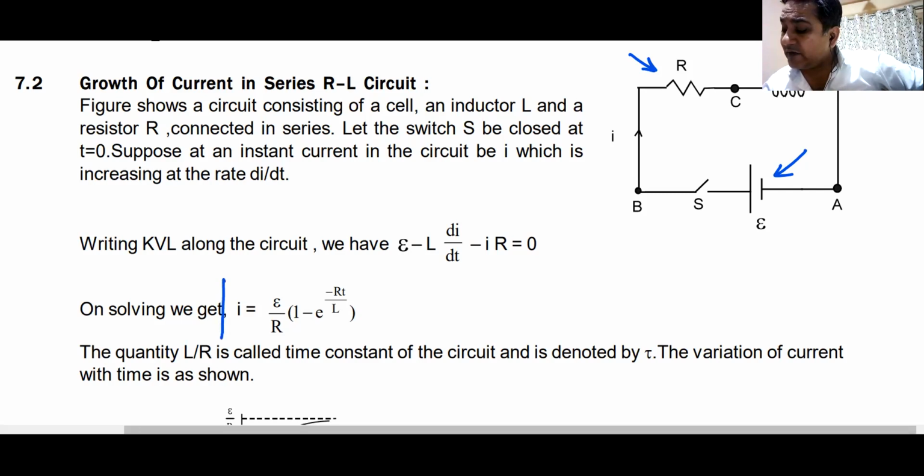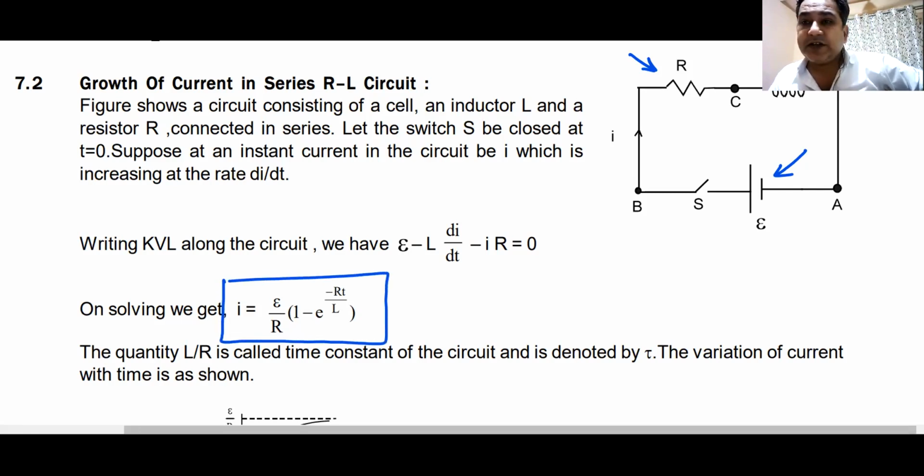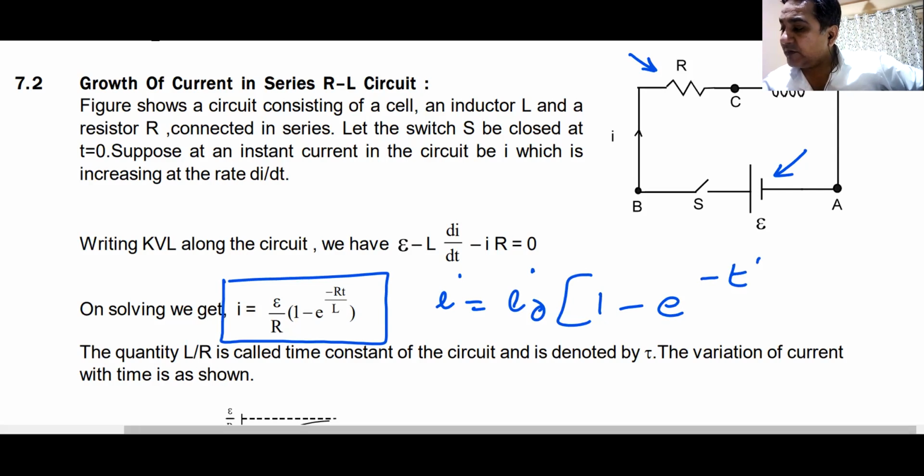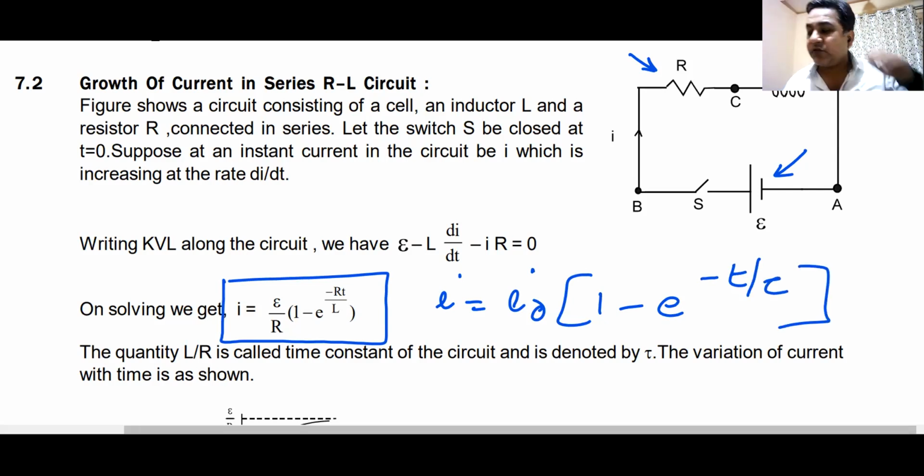And I hope that everyone knows that this will be the value of current. I is equal to I naught times 1 minus e to the power minus t by tau. Do we all know this? Yes or no? Where I naught is known as steady state current or current at t is equal to infinity. In this case, it will be equal to E by R.